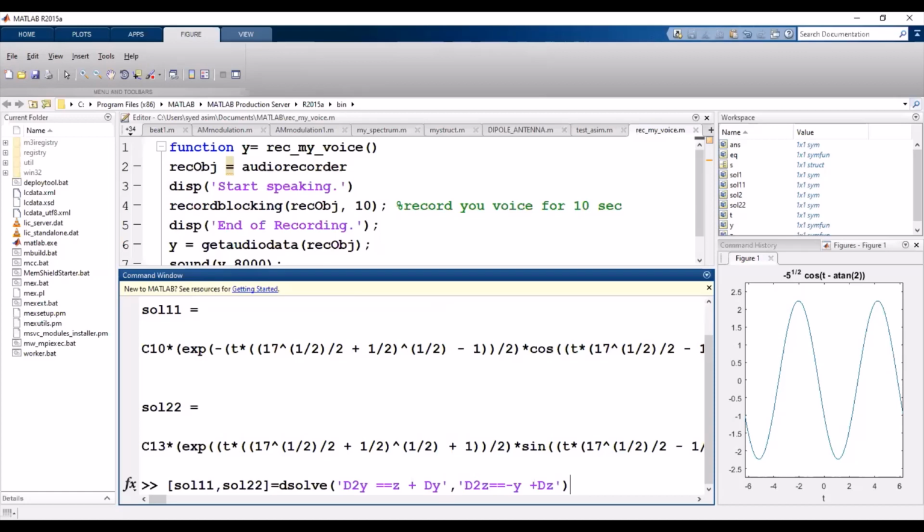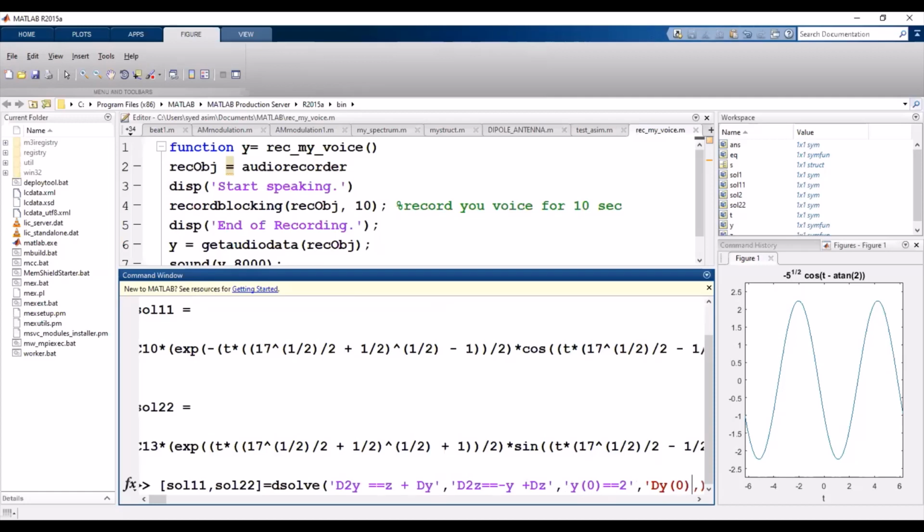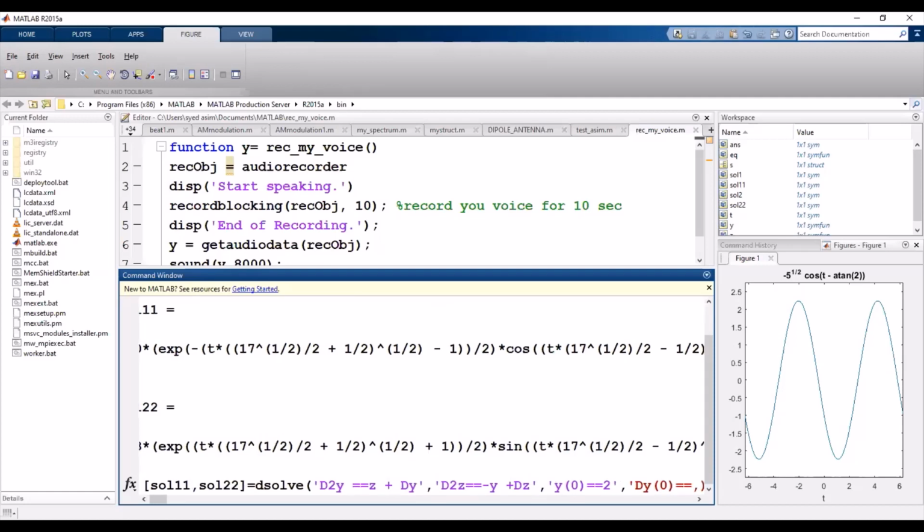And now if you want to apply the initial conditions and plot, you just need to initialize your initial conditions. Let's suppose it is now the second order differential equation. So for the second order differential equation, y of 0 is equal to, let's suppose, 2, comma Dy of 0 is also equal to, let's suppose, minus 1.